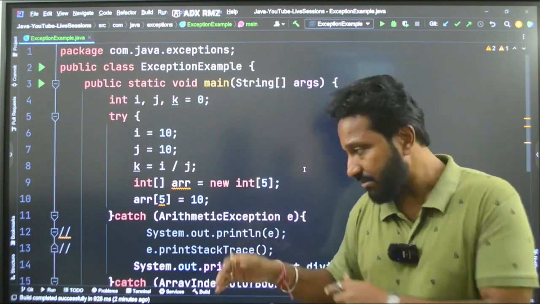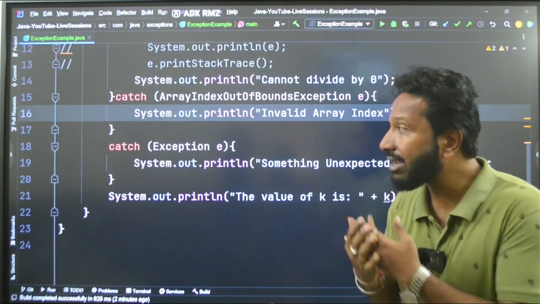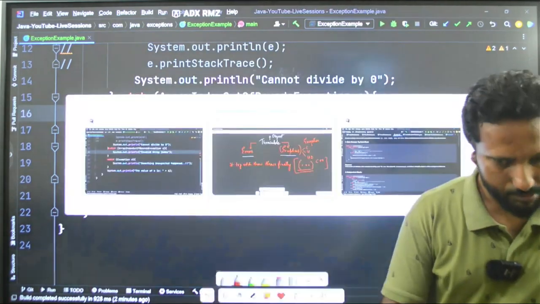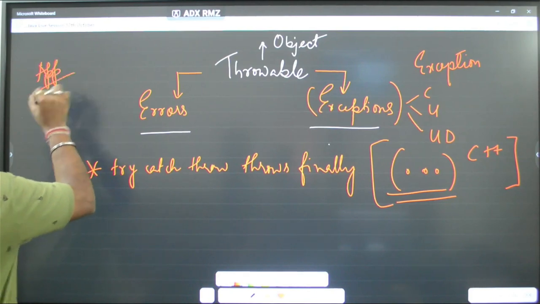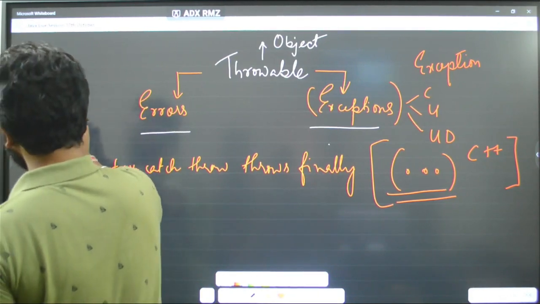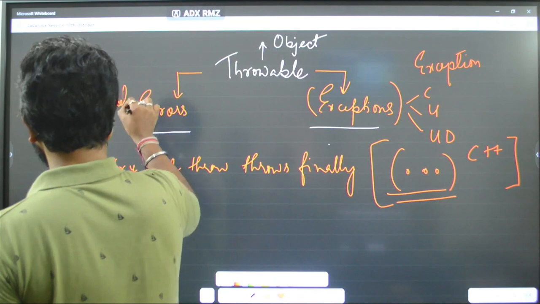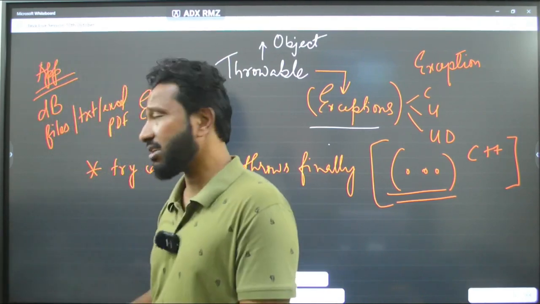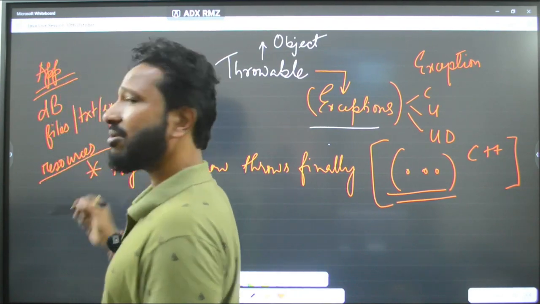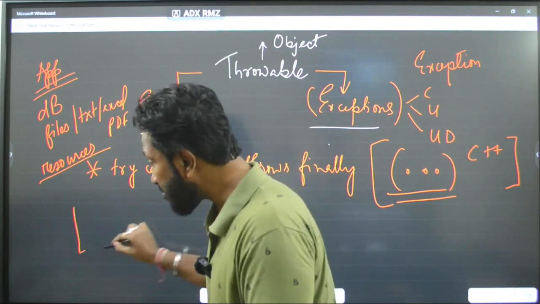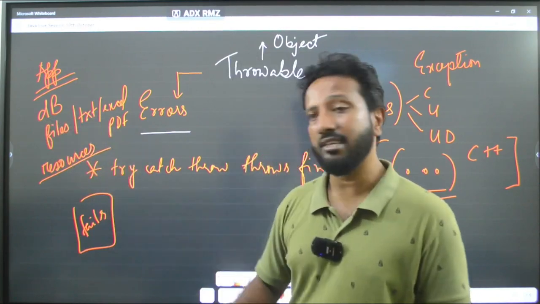So what I said, now we have understood a basic idea of the exceptions. Now let me give you one more thing. Okay, guys, what if I have an application where I am using a database, some files, say txt, Excel, PDF, any kind of files, and after that some other resources and frameworks, etc. But all of a sudden my code fails. I have all these files open and the code fails.